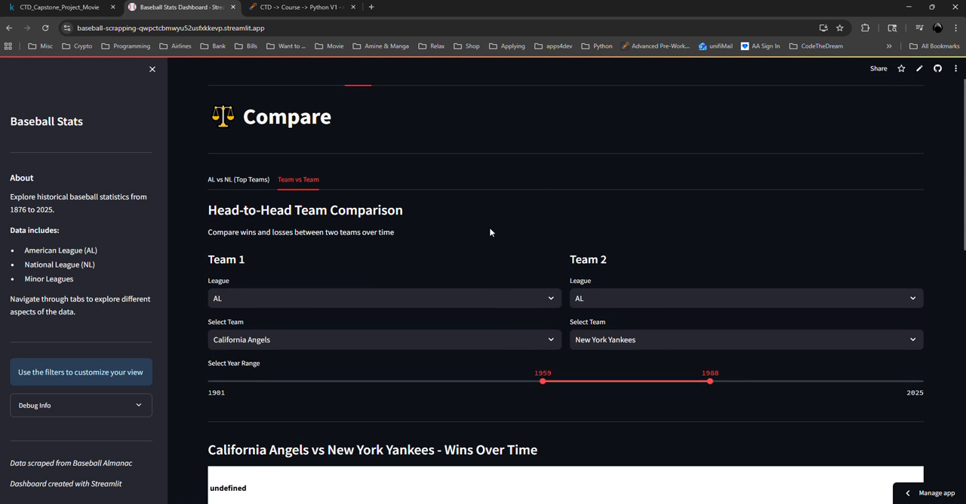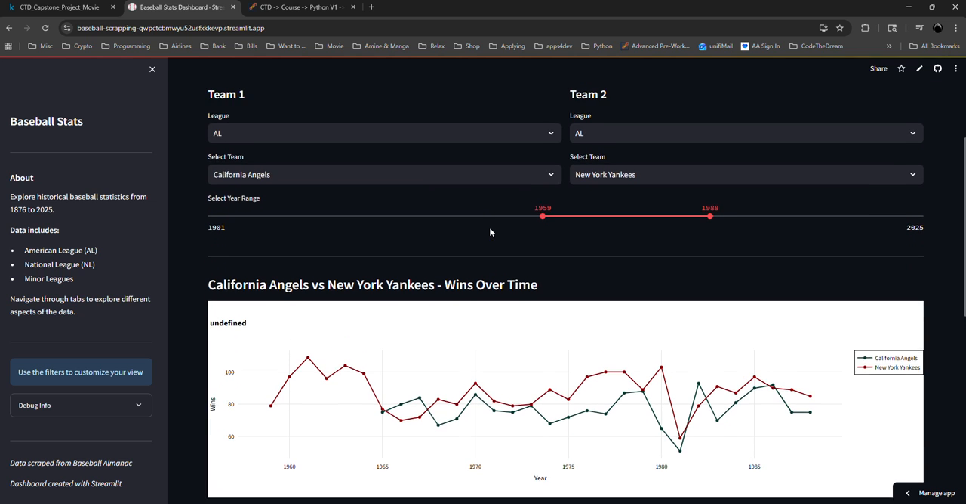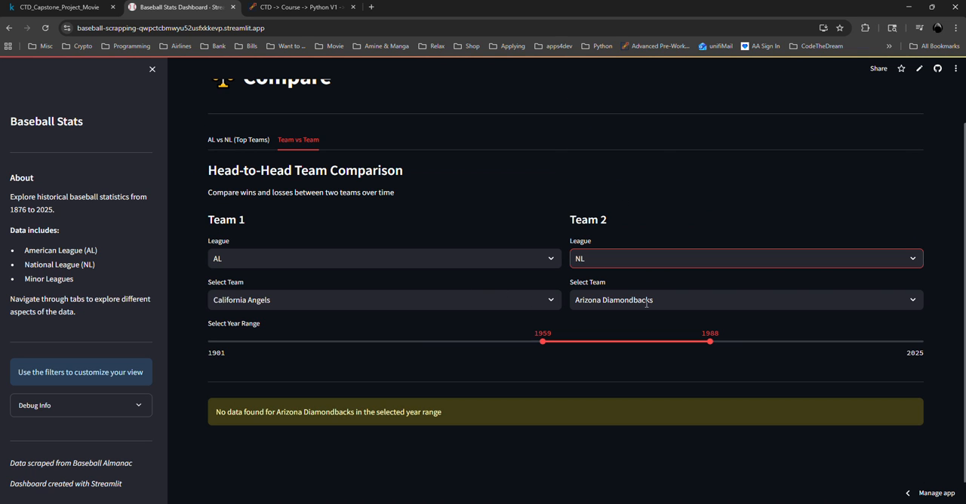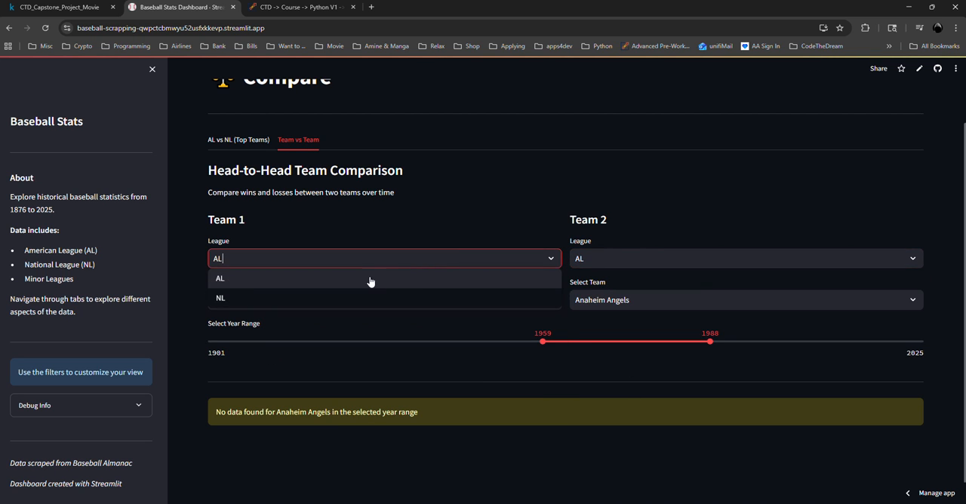If you choose team versus team, you can see here American League on both sides. Or you can switch here to National League to compare the teams that you want. Of course, these two, no, sorry.